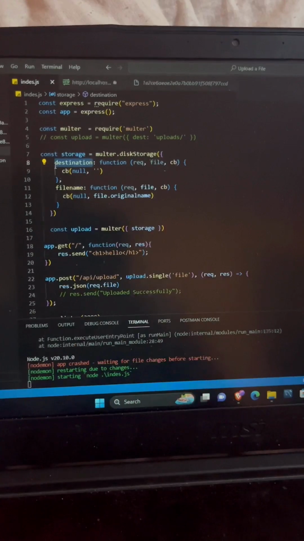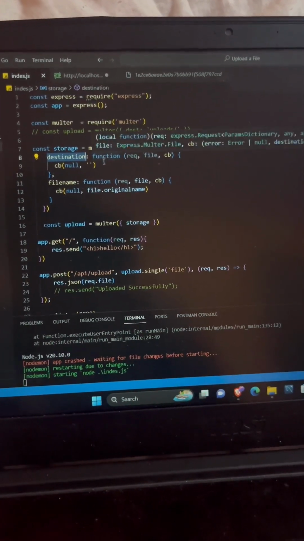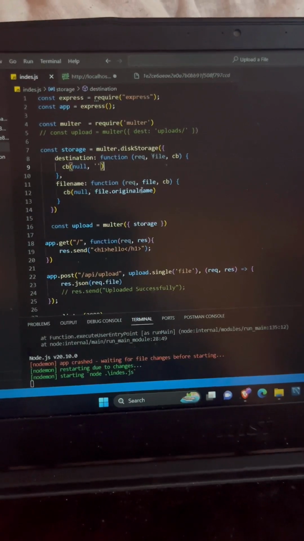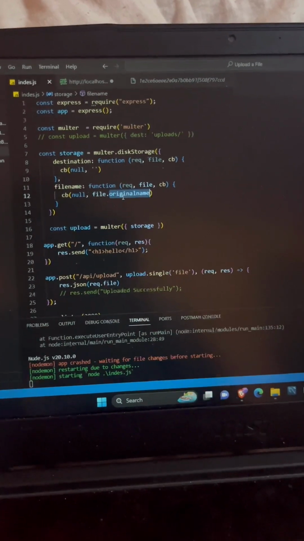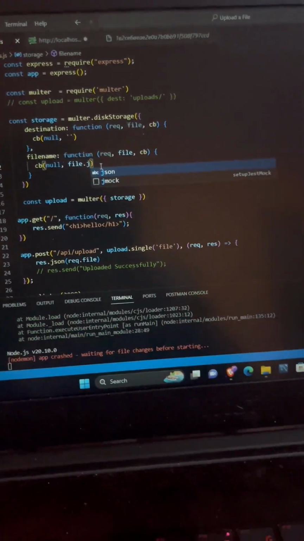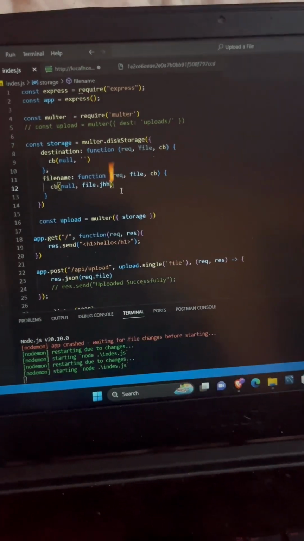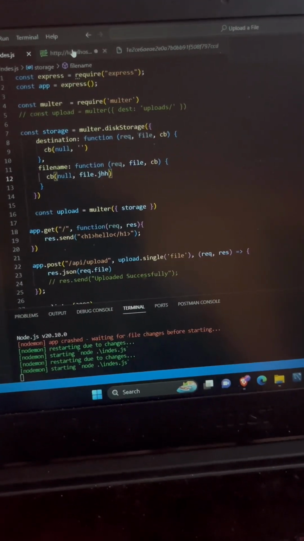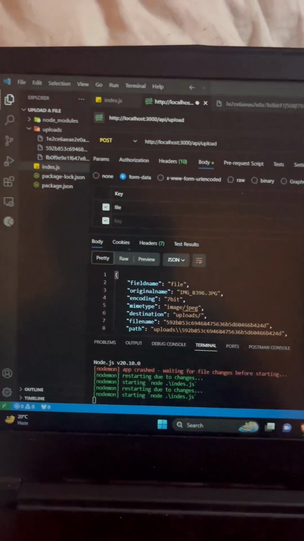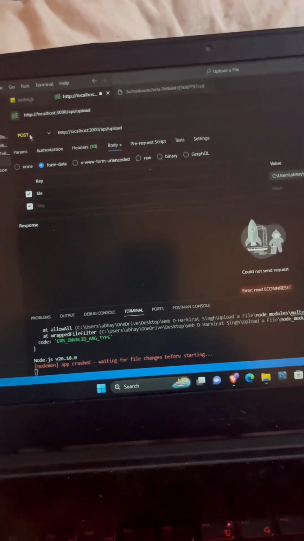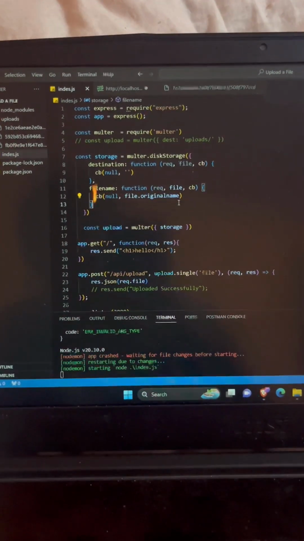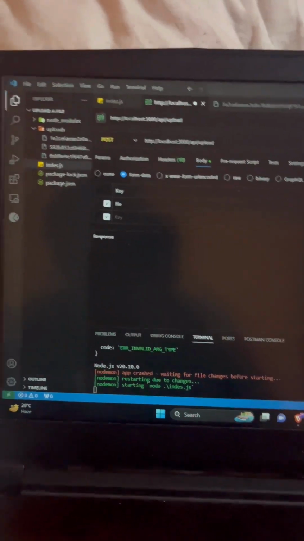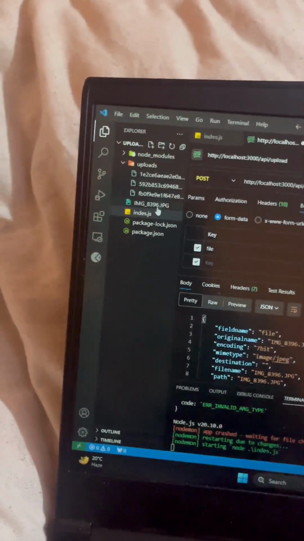The destination keyword is used for the destination of the photo, where my photo will be saved, and the filename is the normal file name, my original file name. For example, I write something in the file name, then what will happen? Let's try this. If I send this, then it will give me an error. Let me change the file name first. As per the normal syntax, if I send again, then it will create a new image which I can view.